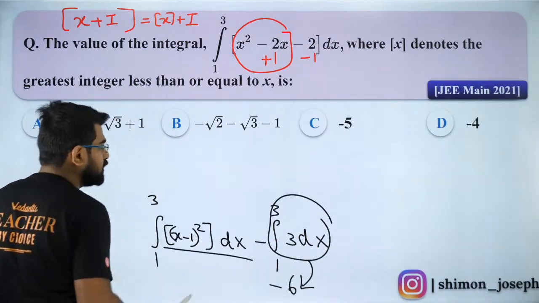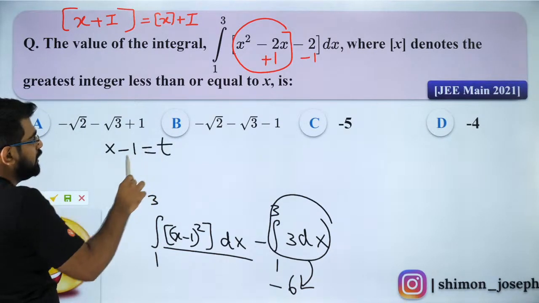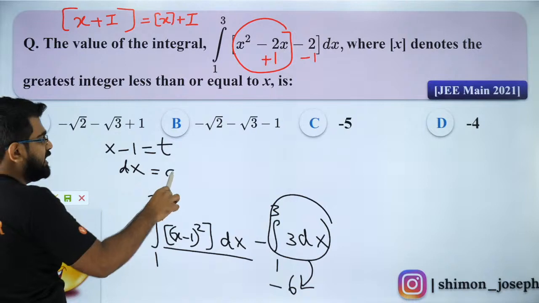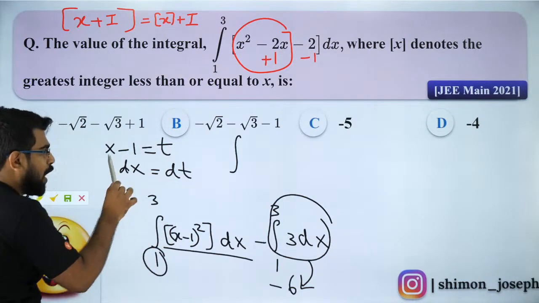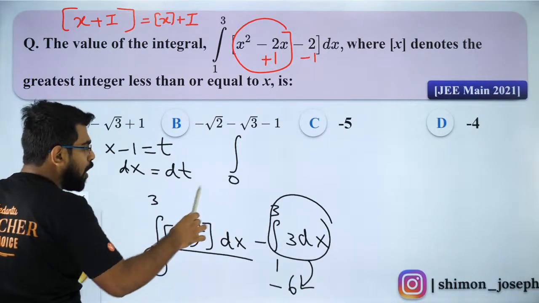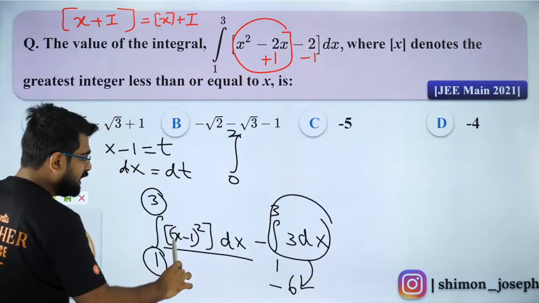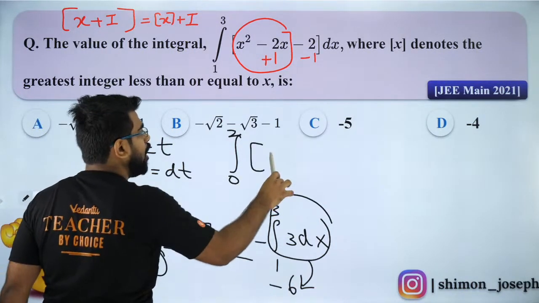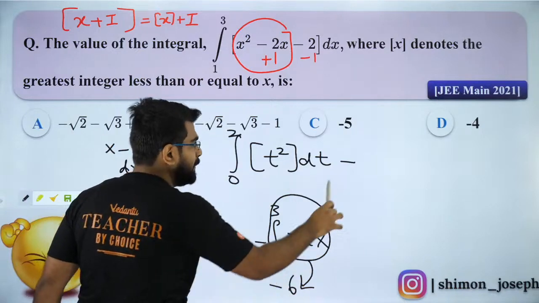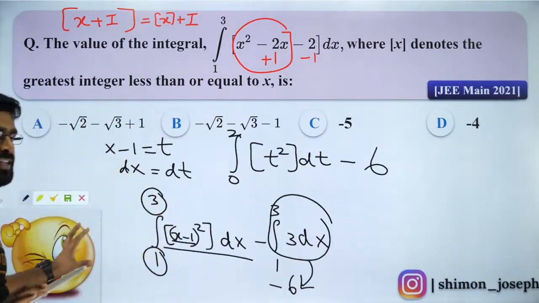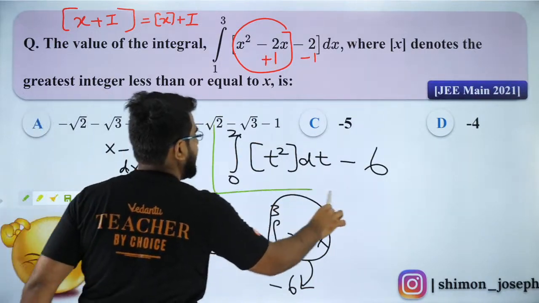Now let's complete this. I'll take x minus 1 as t. So I will get dx is equal to dt. So this integral will become what? X minus 1: 1 minus 1 is 0, 3 minus 1 is 2. So that will be t, right? So integral 0 to 2 GIF of t square dt minus 6. Did you all understand this? This is what I am supposed to solve now to get the answer.